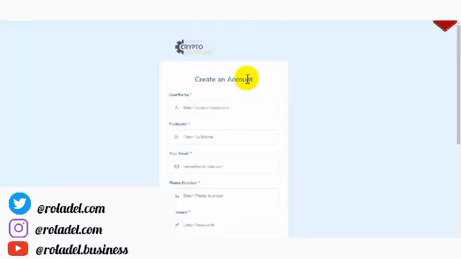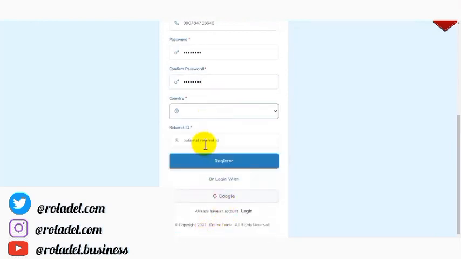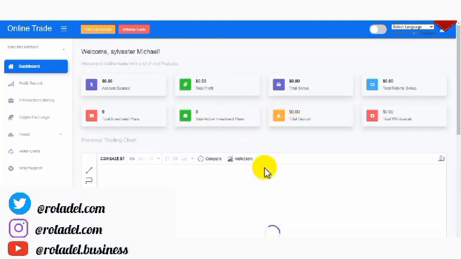So this is the user registration page of the website. I will type in my username, then my full name, then my email address. So I'll type in my phone number, then my password. Then select a country. I'll select any country over here. And if you have a referral ID, you can put it here. But if you don't have it, you move over to the registration button. I'll click on register.